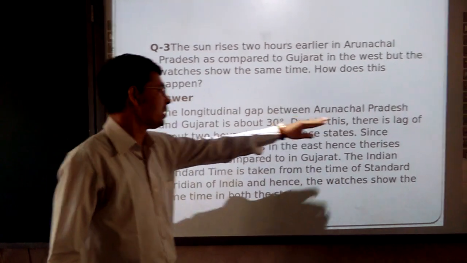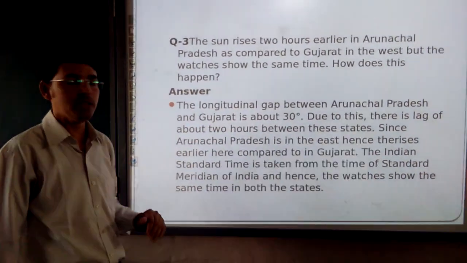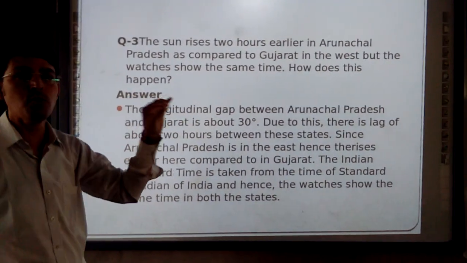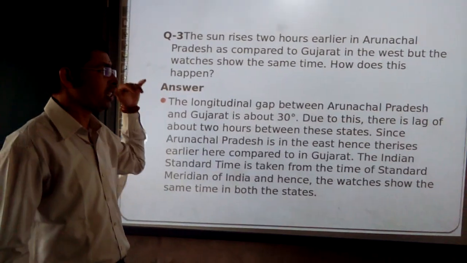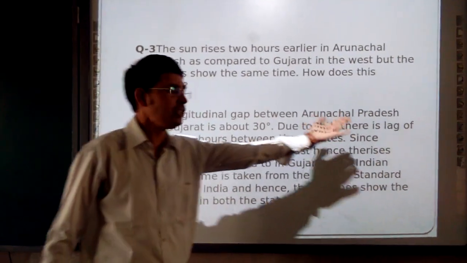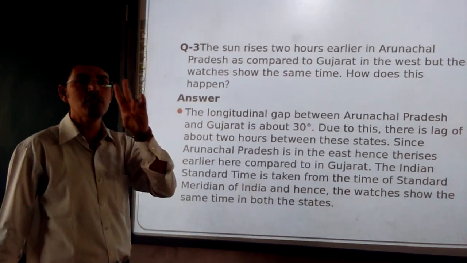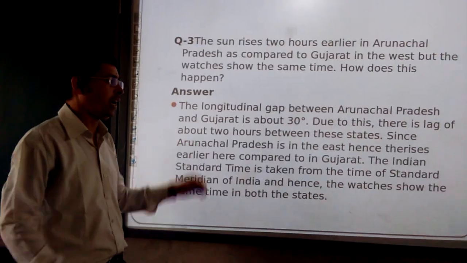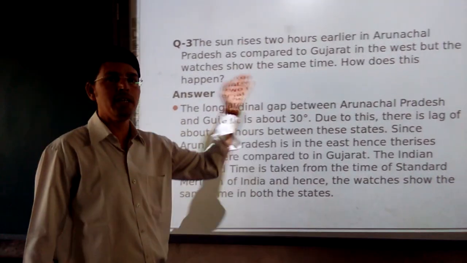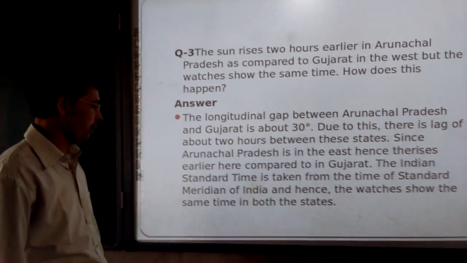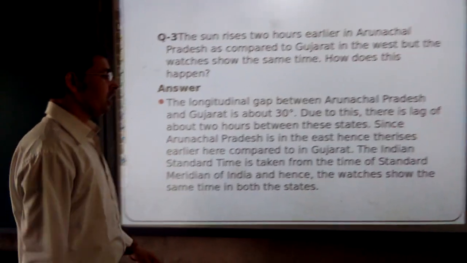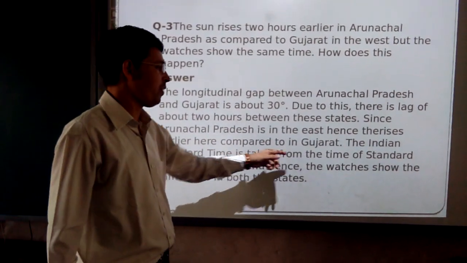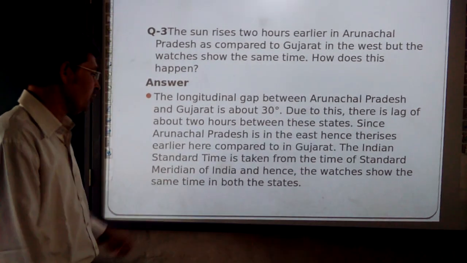Due to this there is a lag of about 2 hours, because the distance from Gujarat to Arunachal Pradesh is 2933 kilometers. The sun's rays coming from Arunachal Pradesh take 2 hours to reach Gujarat. So we have to select one standard meridian, and from that the time will be the same in all parts of India.